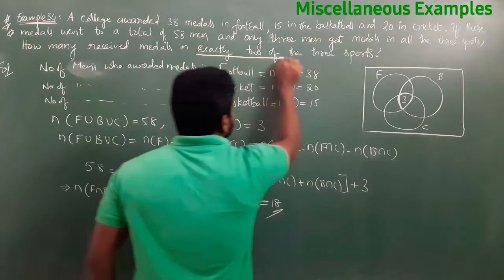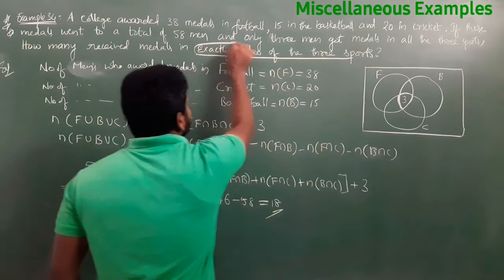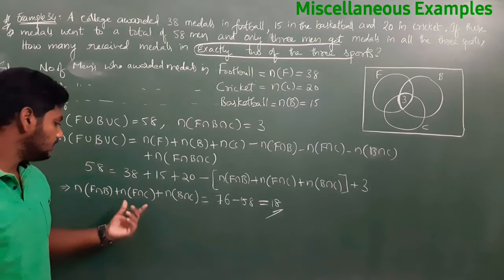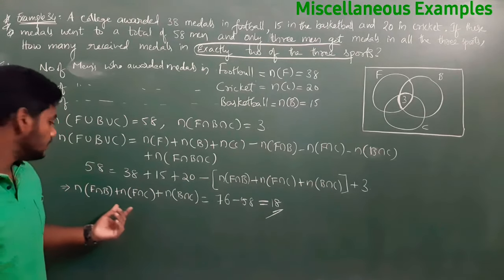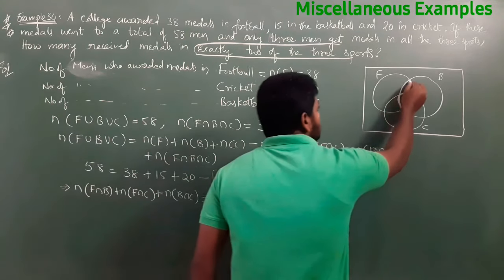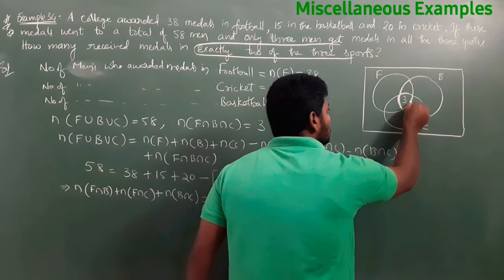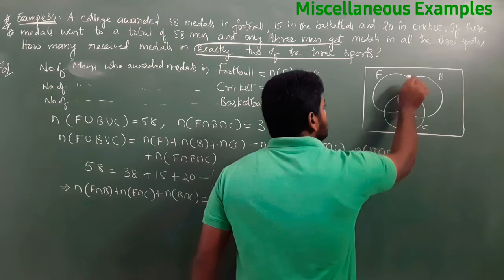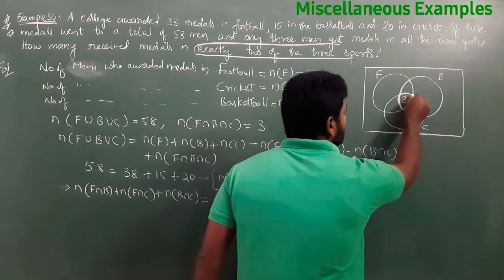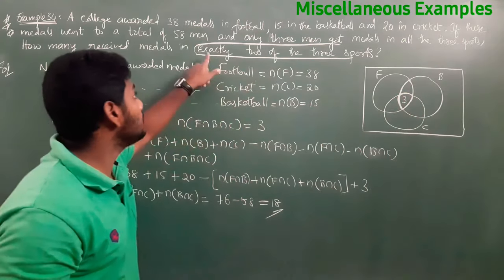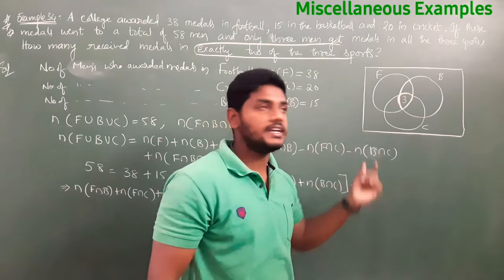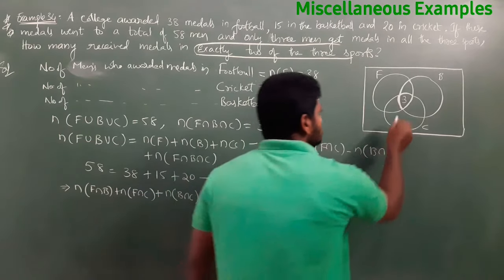Exactly 2 of 3 sports. Does that mean this is our final answer? No. Why? Because N of F intersection B means this total part, which is football and basketball, and cricket is also there. Then it won't become exactly 2, it will also become 3. Then how to find exactly 2? Exactly 2 means these parts.